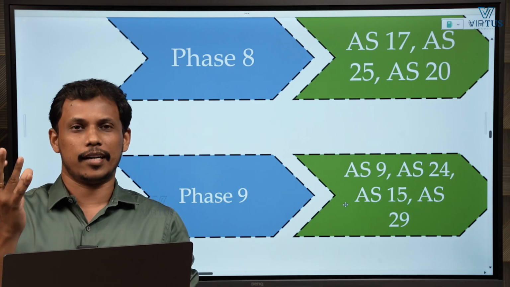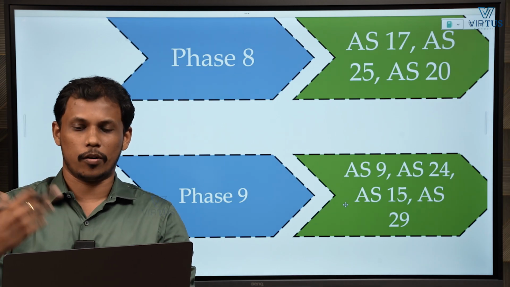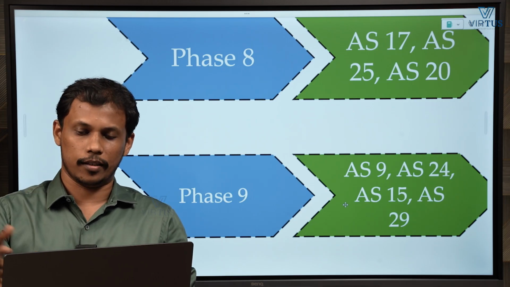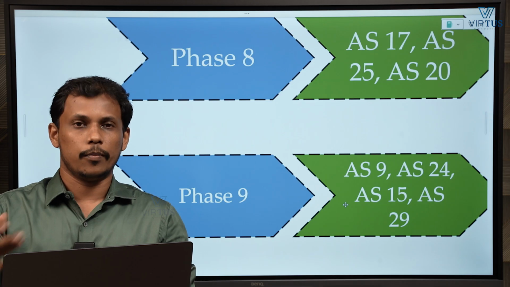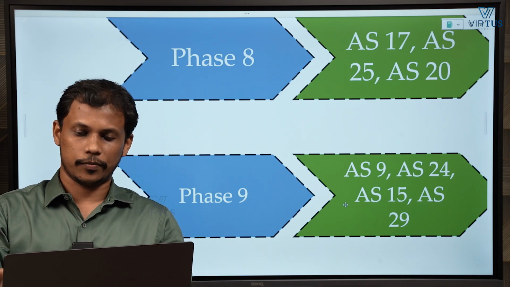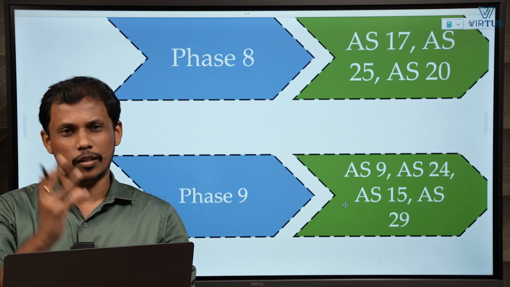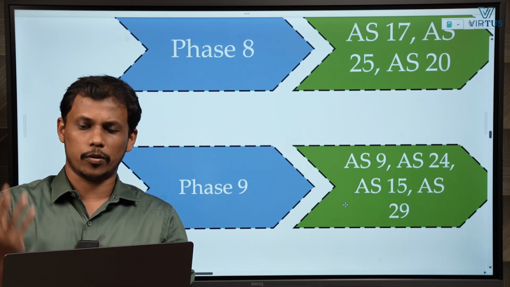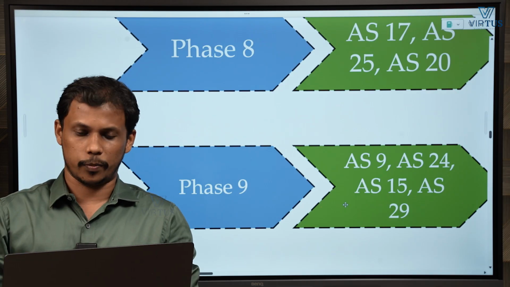AS 9 revenue recognition, majority it is theory only. Then AS 24 discontinuing operations, then employee benefits, AS 15 provisions, contingent liabilities, etc. So all these areas you can cover in phase 9, more of theory, but some problems also will be there in AS 15 and all. We can expect problems also.